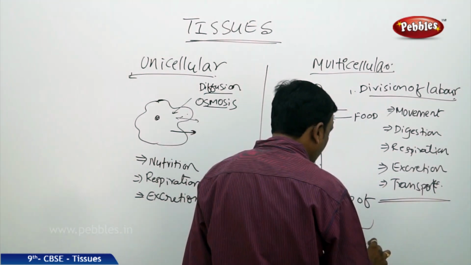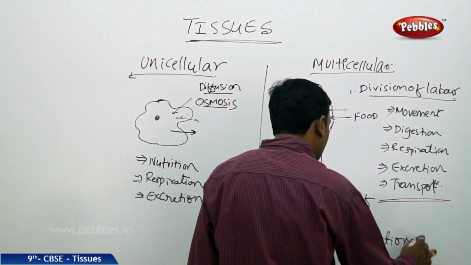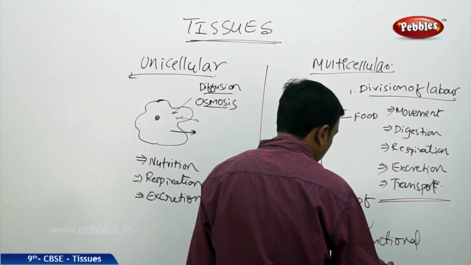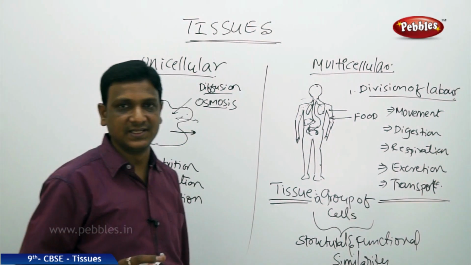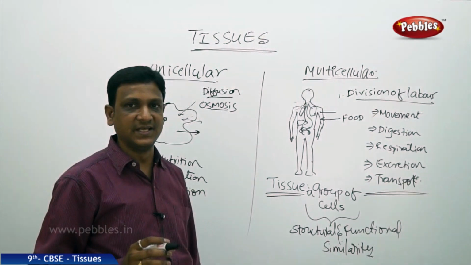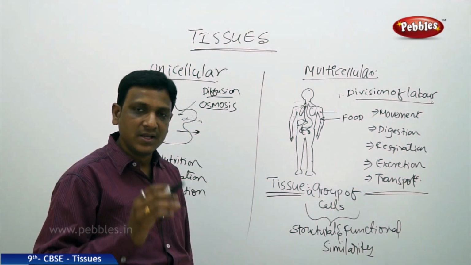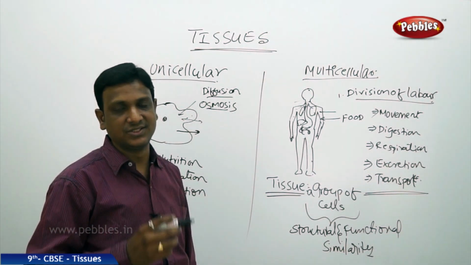and functional similarity. That means they have a structural similarity and perform a similar function. Those are called a tissue. So tissue is a cluster of cells. Tissue is a group of cells. So what kind of group is it? What kind of cells are they? Tissue is a group of cells which are similar in their function and structure.